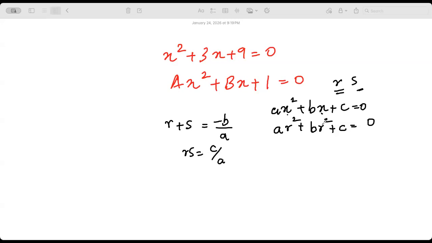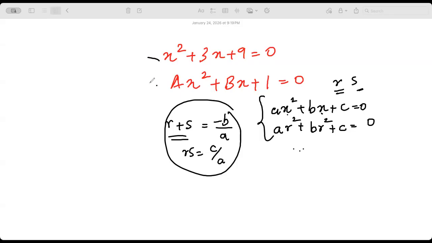Now, I'll try to verify this in a moment. Sum of the roots will be minus b by a, product of the roots will be c by a. Will you be able to tackle this with that?